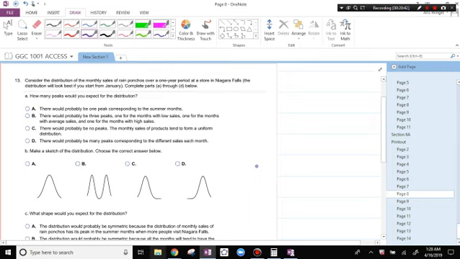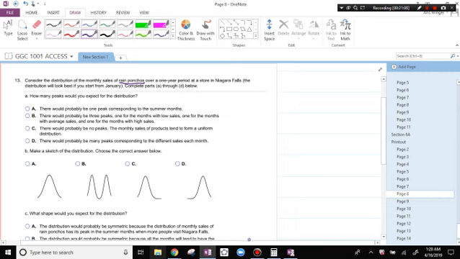Let's do another one. Consider the distribution of monthly sales of rain ponchos over a 1-year period at a store in Niagara Falls. The distribution will look best if we start in January. So it starts in January, and then it moves throughout the year. We're talking about rain ponchos, okay, and this is in Niagara Falls. How many peaks?